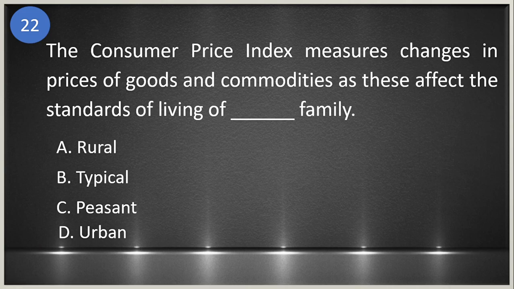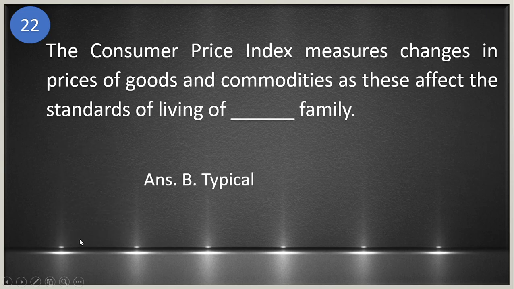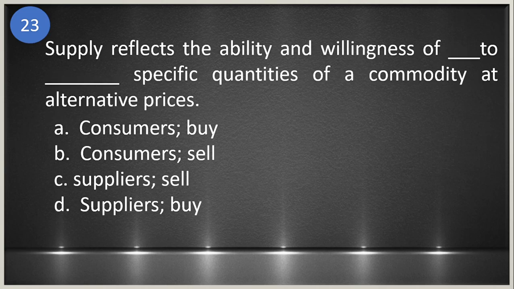22. The Consumer Price Index measures changes in the price of goods and commodities as this affect the standards of living of blank family. Is it A, rural, B, typical, C, peasant, and D, urban? The answer is typical family. 23. Supply reflects the ability and willingness of blank to blank specific quantities of a commodity at alternative prices.